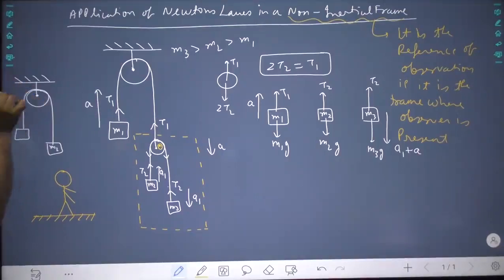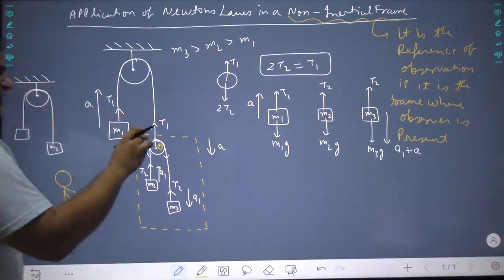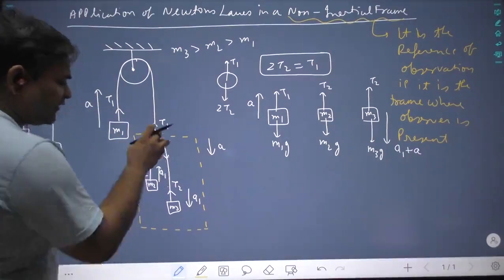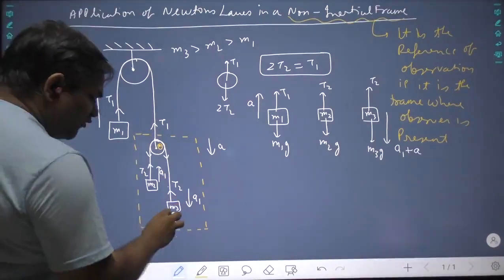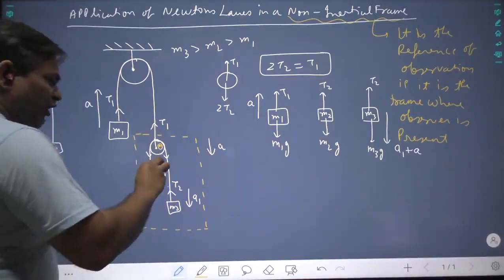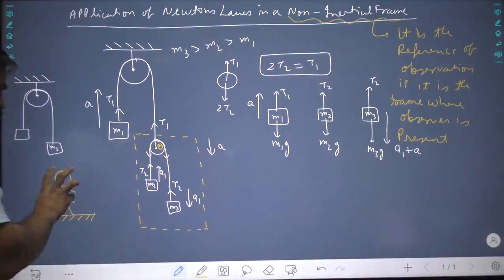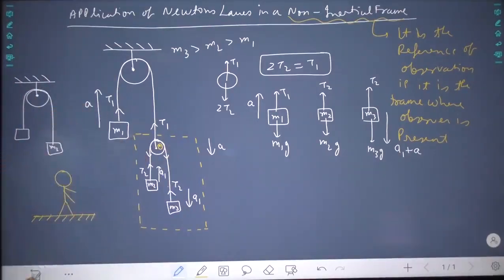This pulley was fixed. But here this pulley is not fixed. The pulley itself is moving. So the movement of the pulley plus the movement of this. If this goes 1 centimeter down and the pulley also goes 1 centimeter down, then in totality he will observe that this mass has gone 2 centimeter down.